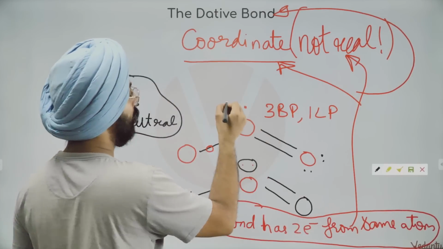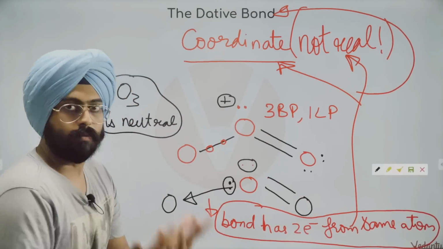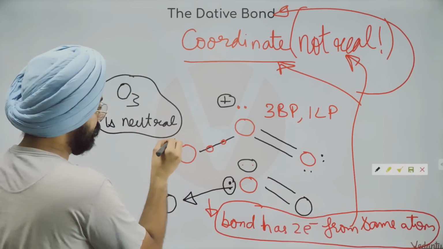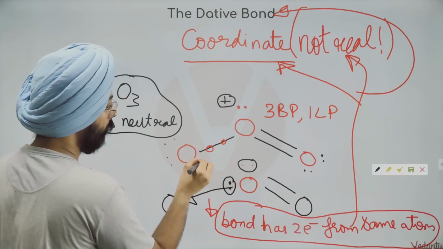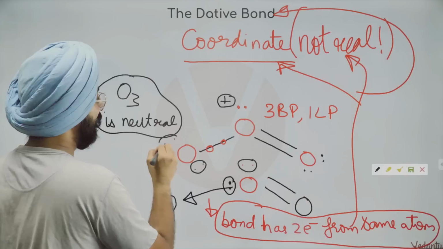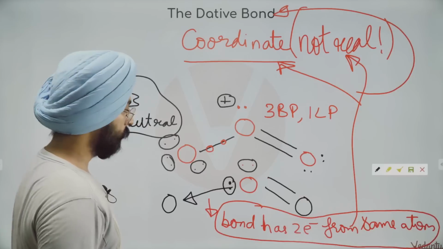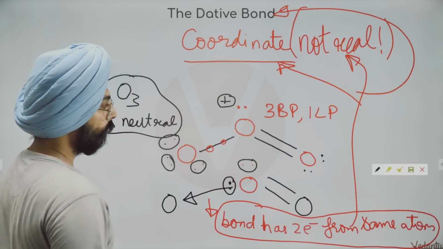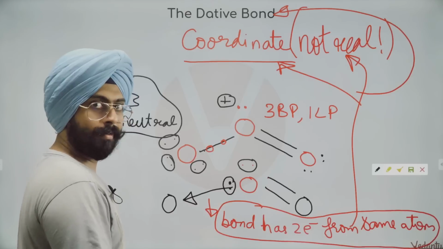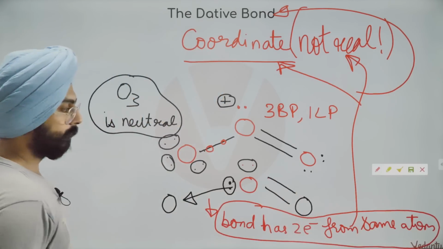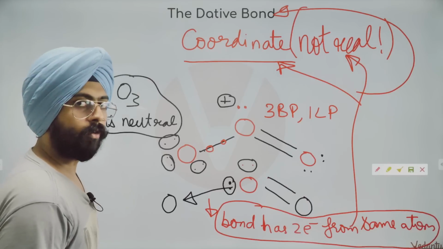Do you realize it should have a positive charge? Obviously. This oxygen now, it did not use any of its original valence electrons. It has its valence electrons with itself already. You added one more bond via the coordinate bond, via the dative bond.